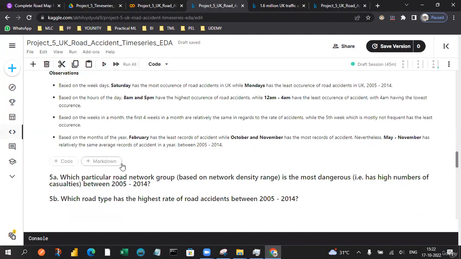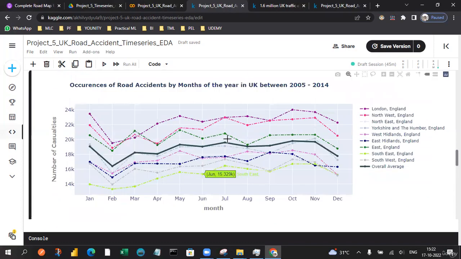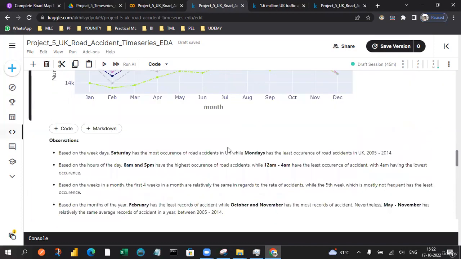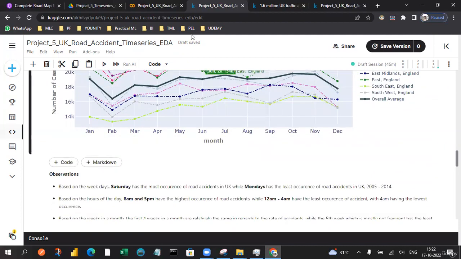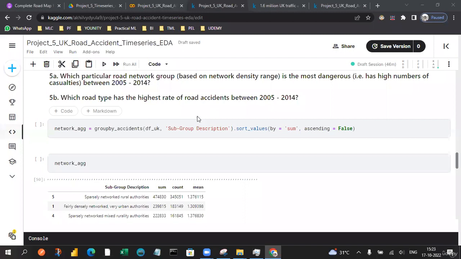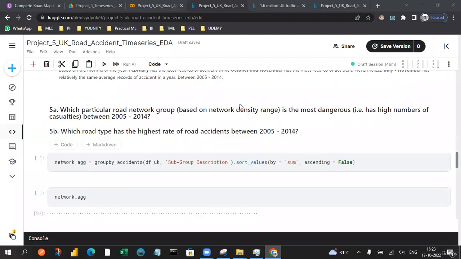So it depends, and the same average kind of ratio is also present in May and July. That's the reason this is not stationary. We cannot draw any conclusions corresponding to this. Let's also see which particular road or network group is the most dangerous or maybe the safest one.